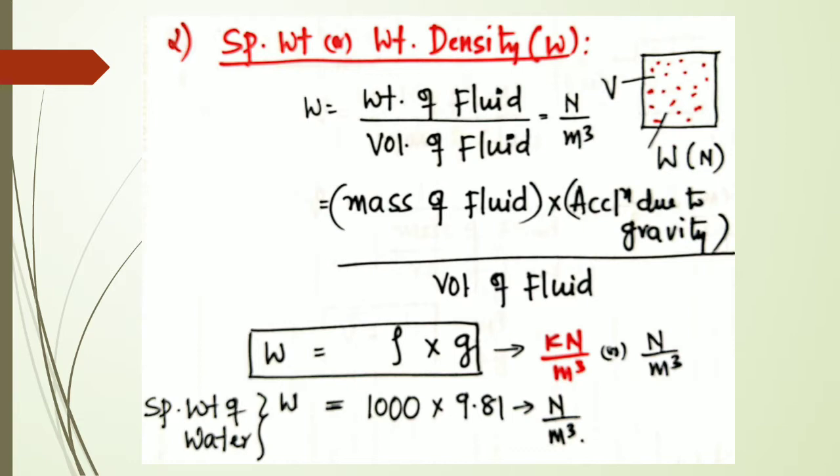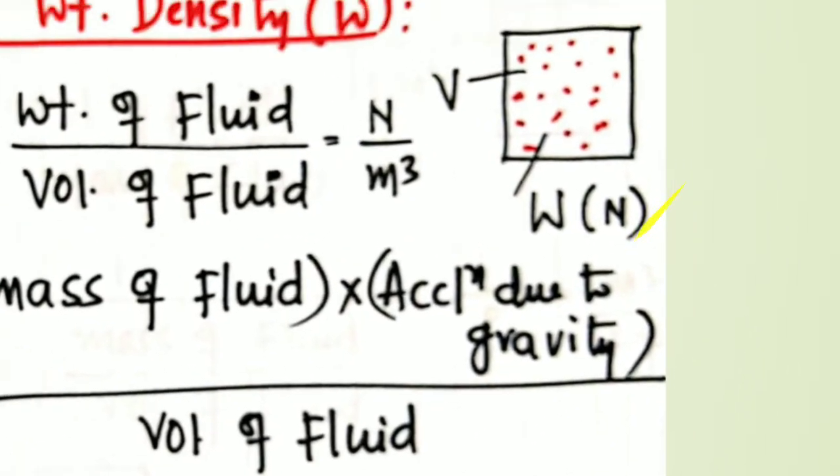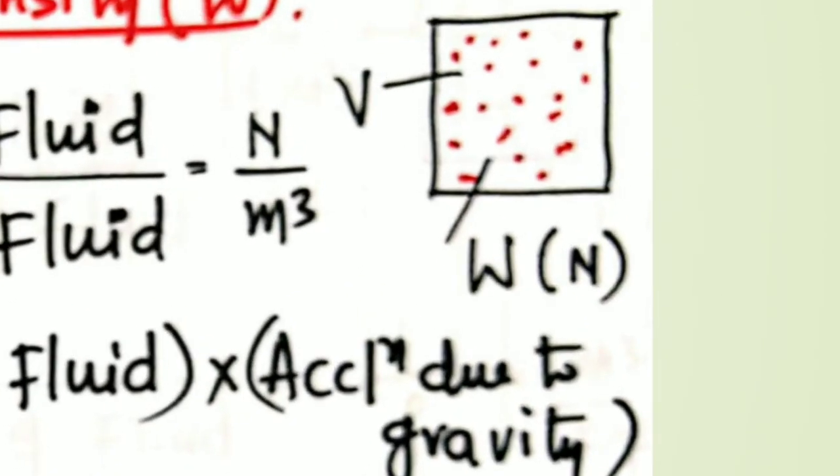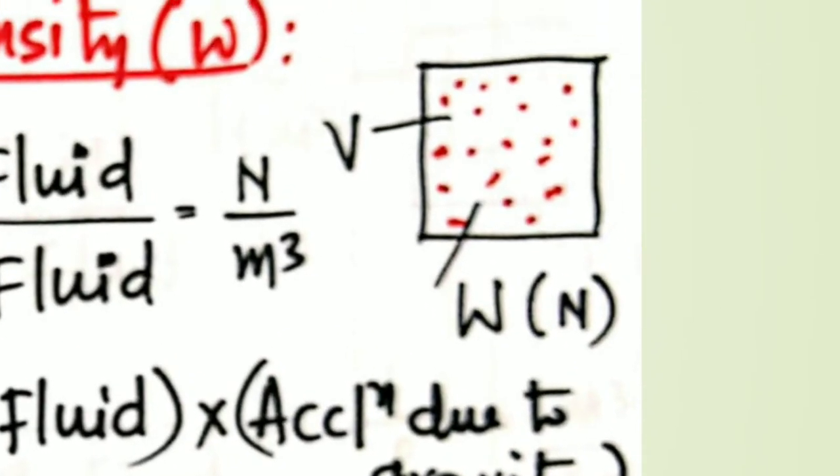Note down. What do you mean by specific weight or weight density? Let me explain with the figure here. If V is the volume of the fluid, in meter cube, and if W is the weight of the fluid, I am talking about the specific weight or weight density, which is denoted as small w. Small w indicates specific weight, capital W indicates total weight. You have to note down the difference here.